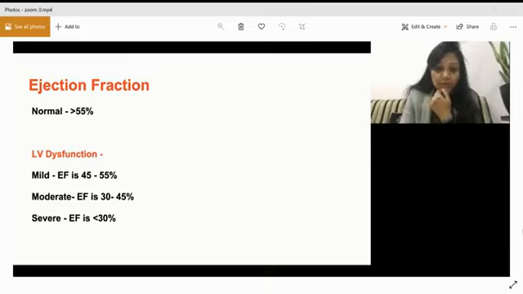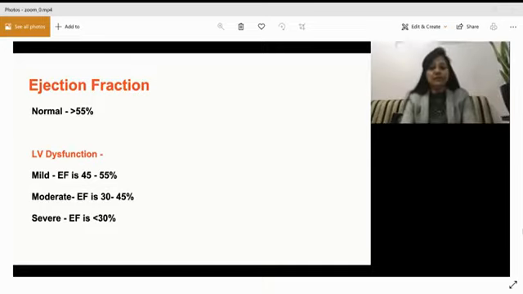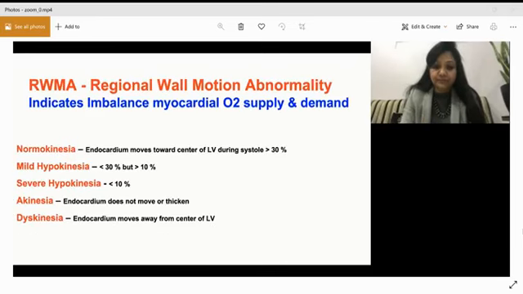And as we all know, ejection fraction is normal when it is more than 55%. LV dysfunction is mild if the ejection fraction is between 45 and 55%. 30 to 45% is moderate LV dysfunction, and severe LV dysfunction is when EF is less than 30%. When we are learning about EF and systolic function, we have to know about regional wall motion abnormality. I have explained it earlier, if you have seen my main lecture on echocardiography for anesthesiologists, or what you have to know about the echocardiography report, that we have also done earlier.